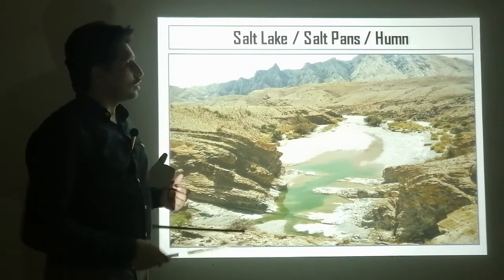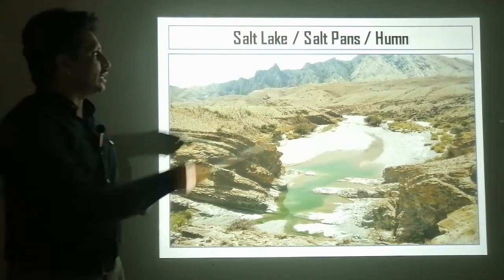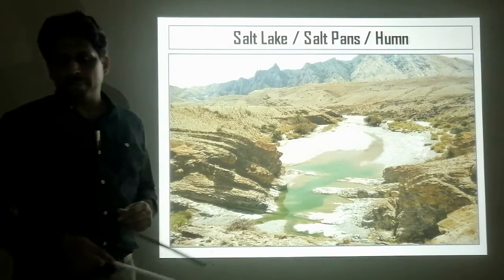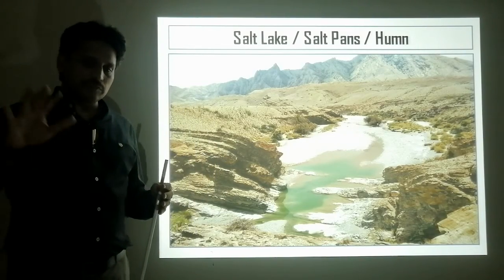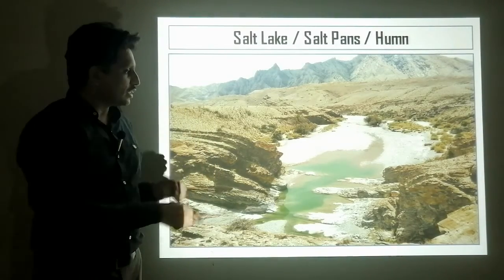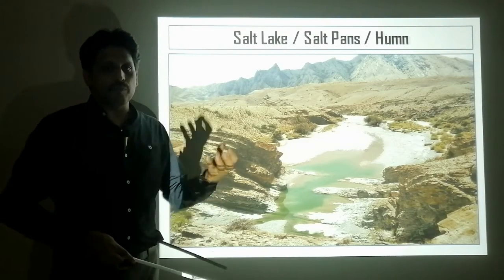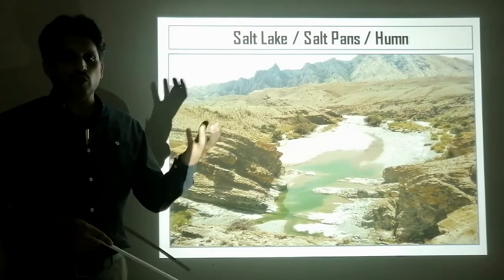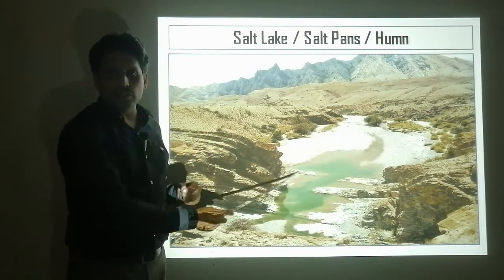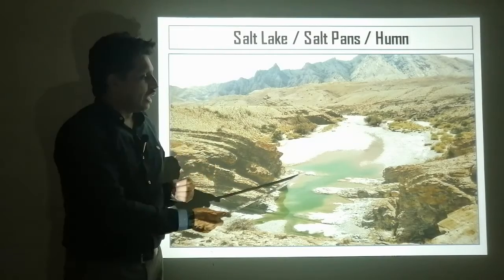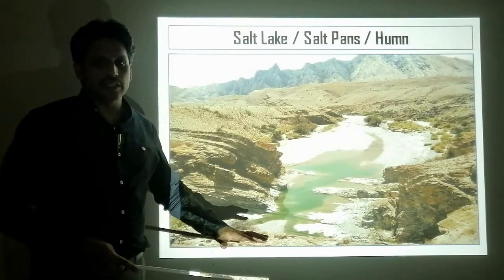This lake is called a salt lake, a drainage feature, but the topographical feature is the salt pan. When it rains, water comes towards the lake, towards the depression, and it brings salt along with it, and this salt is deposited into this depression, which is a lake, but the water evaporates and the salt is left behind.